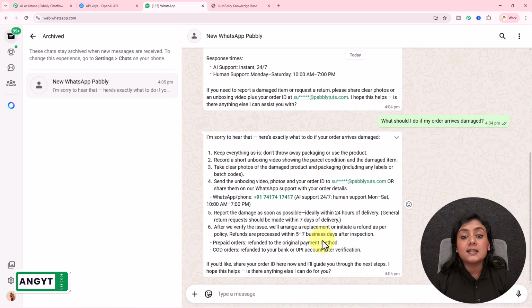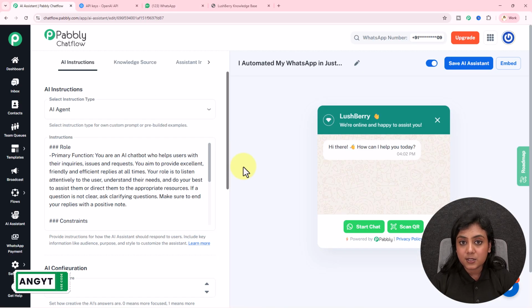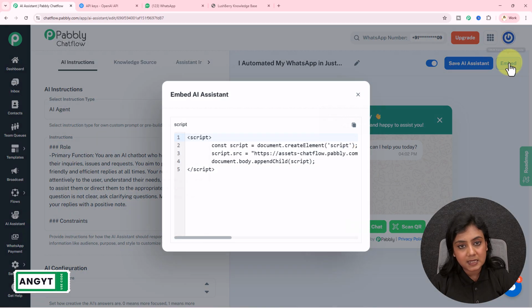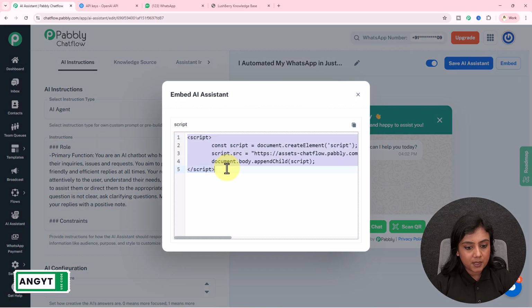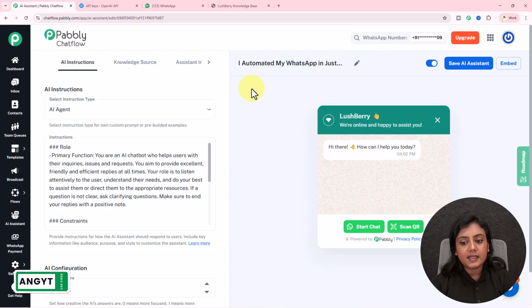Okay, so this is how this AI assistant is automatically going to reply to all your leads or customers' queries on WhatsApp as well. And did you see how simple it is? You do not require any coding and programming skills to create this AI assistant. Now what if you want to add this AI assistant on your website? For that, simply go to this embedded section, copy the script from here, add it on your website code, and the AI assistant is going to be added on your website as well.